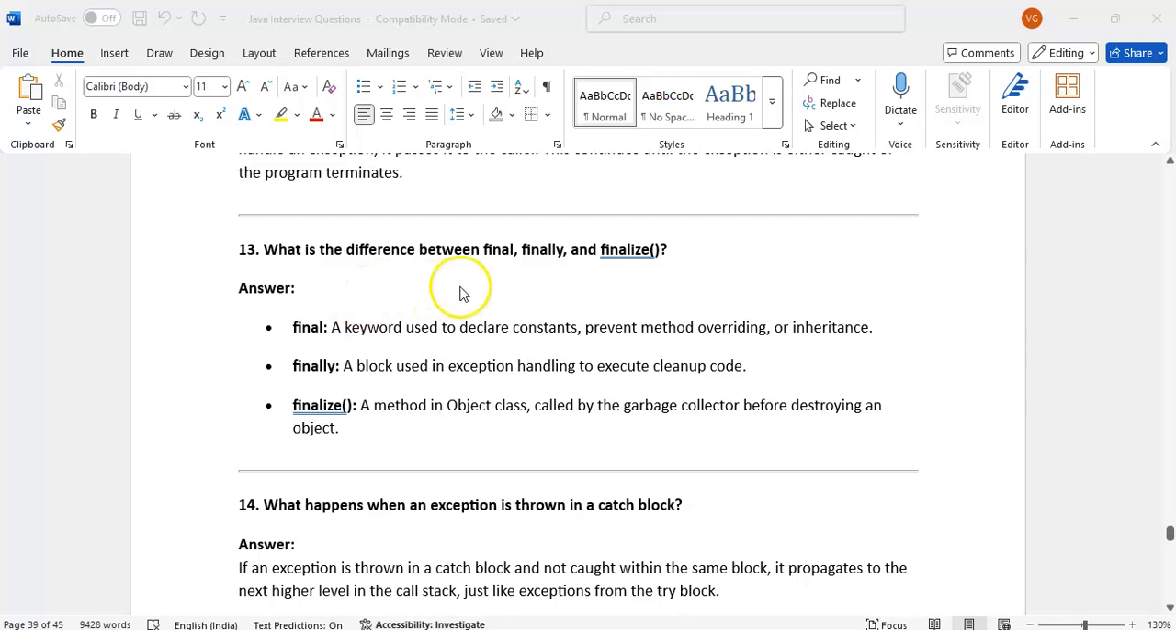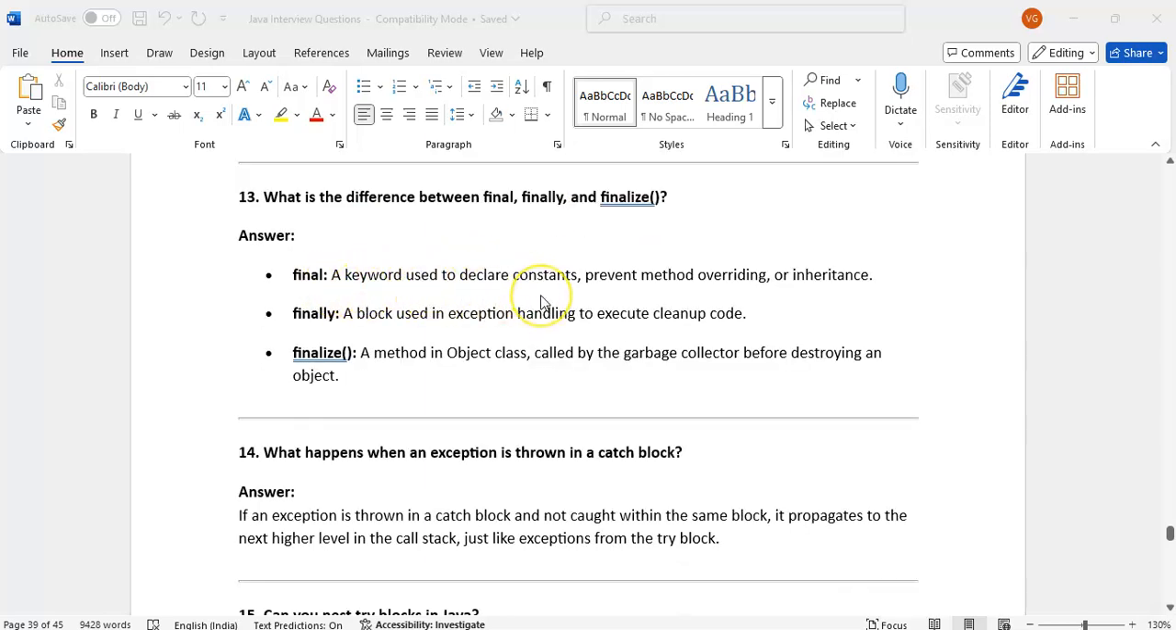Right, what is the difference between final, finally, and finalize? Final is a keyword we use for constants, methods, and in inheritance. If we create a variable with final, we cannot modify it. If we write a method as final, we cannot override it in the subclass. If we write final at class level, we cannot subclass it.